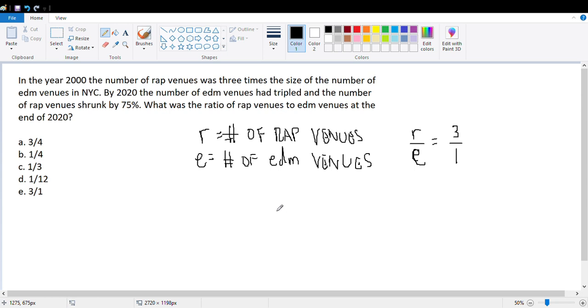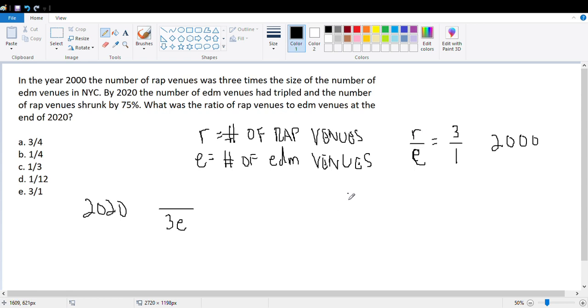Then they tell us that by 2020, the number of EDM venues had tripled and the number of rap venues shrunk by 75%. When something triples, it means that we multiply it by 3. So notice that the earlier ratio is for the year 2000. For 2020, my ratio becomes, well, the bottom becomes 3E, because the number of EDM venues tripled. And the number of rap venues decreased by 75%.